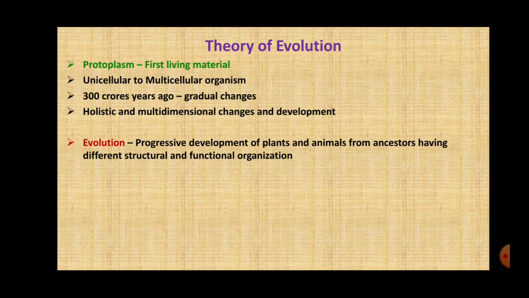So according to this theory, progressive development of plants and animals from the ancestors having different structural and functional organization is called evolution. I hope whatever we have studied till now is very much clear to you all, students.